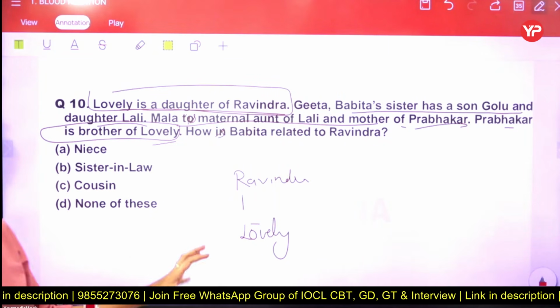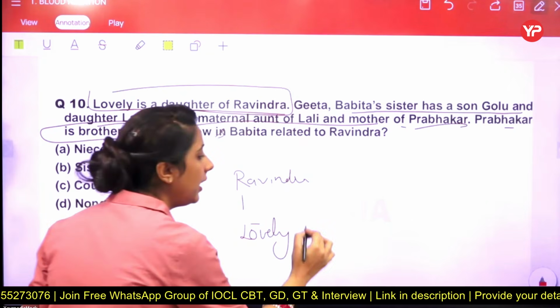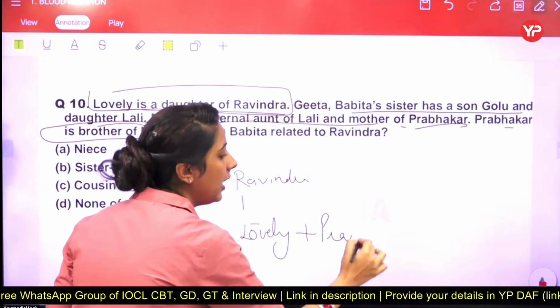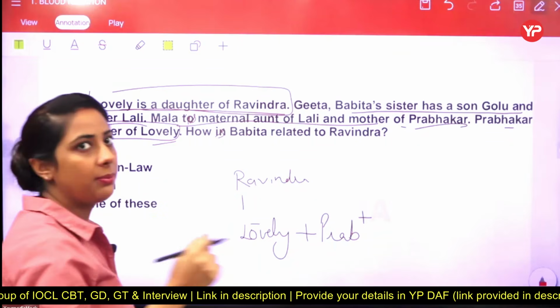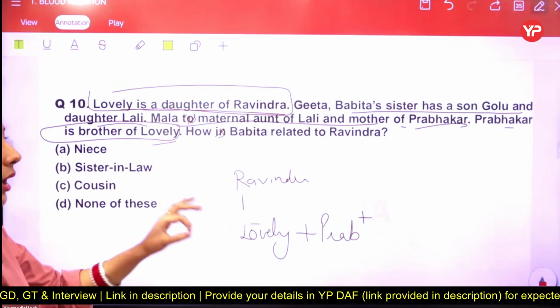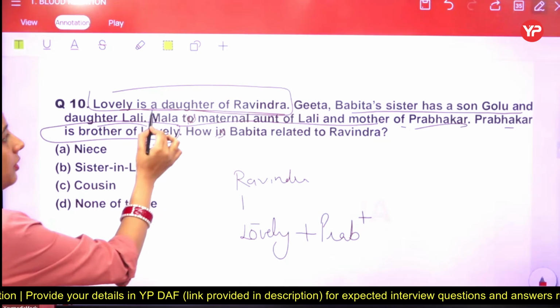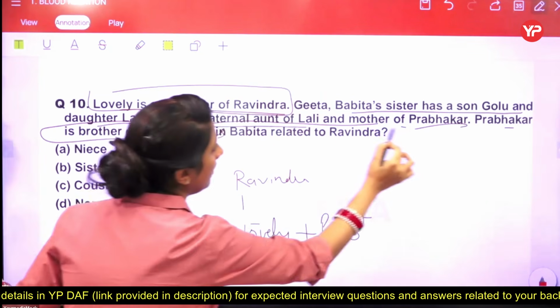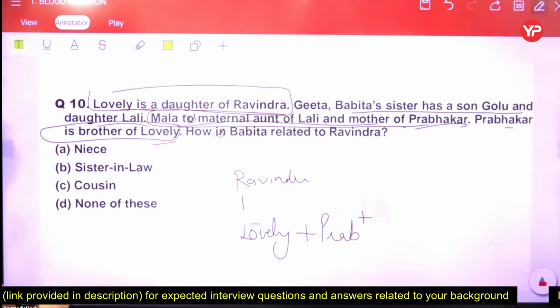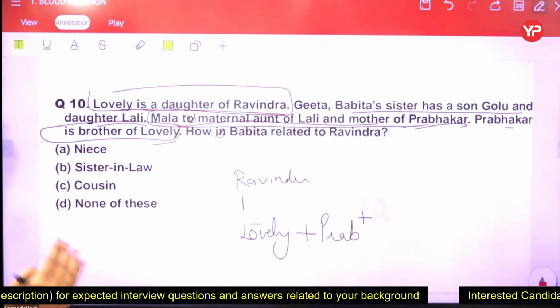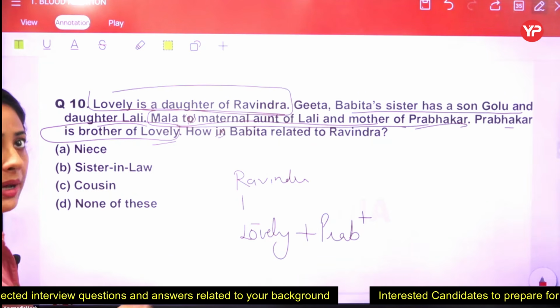Prabhakar is a brother of Lovely. It means Prabhakar and Lovely are in the same generation and Prabhakar is a brother, so we are using a plus sign. Got it? Now, any other information related to Lovely or Prabhakar? So yes, this information can be related. Mala is a maternal aunt of Lali and mother of Prabhakar.